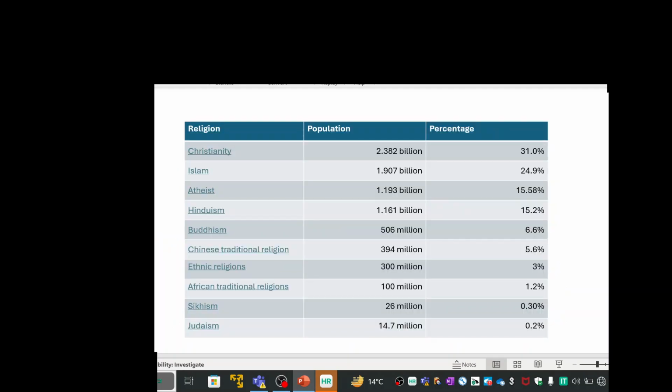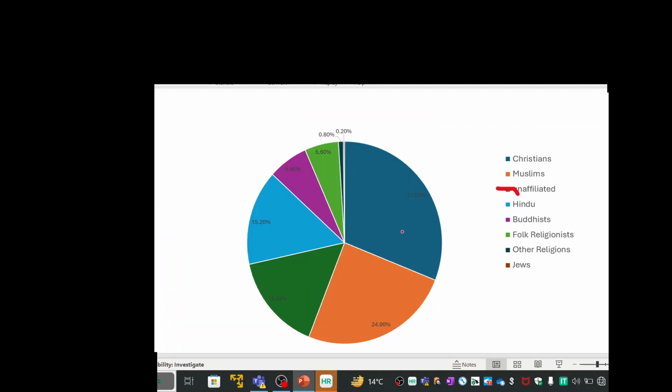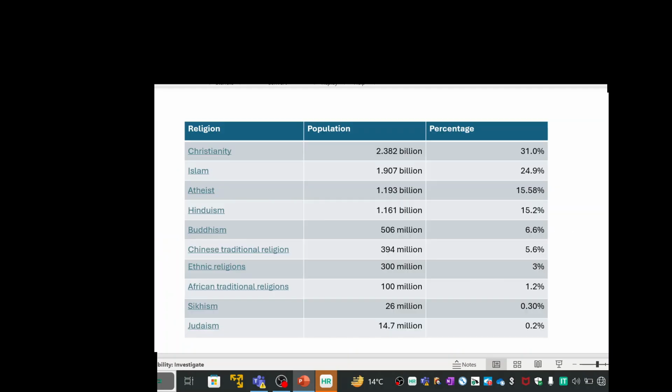Now we discuss religion based on different numbers. Approximately 8 billion people are living on planet Earth, and we have taken the few religions that are big in number. The Christian population itself is 2.3 billion out of 8 billion, that is 30 to 31% of the whole population. Islam is 1.9 billion.